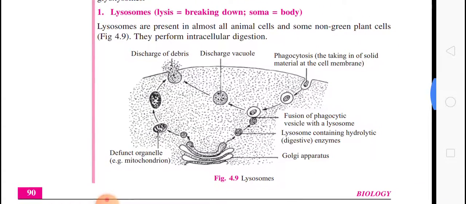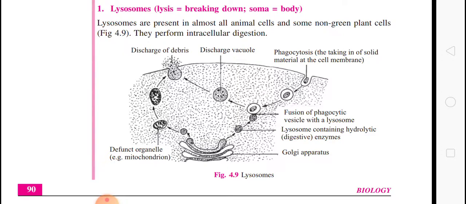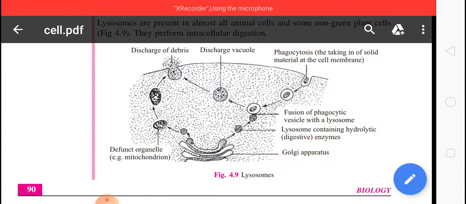And do you know what lysosomes are? As you know, lysosome is known as the suicide bag. Lysosomes are found only in animal cells, and these are spherical, sac-like vesicles bounded by a single membrane. So we can say lysosome is a single membrane bound organelle.